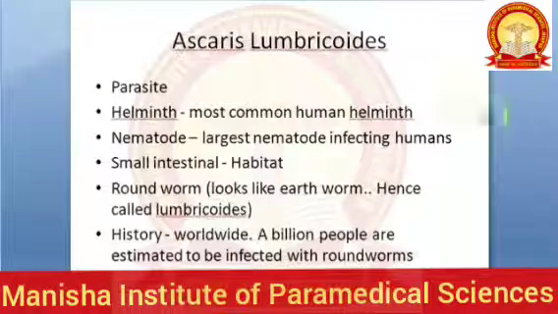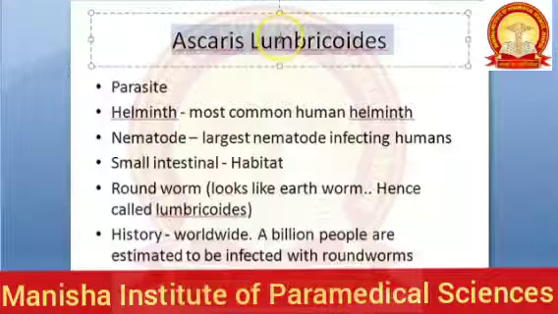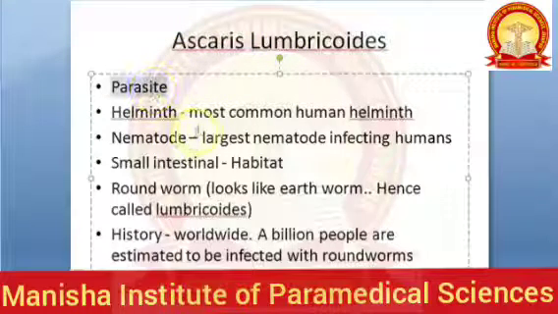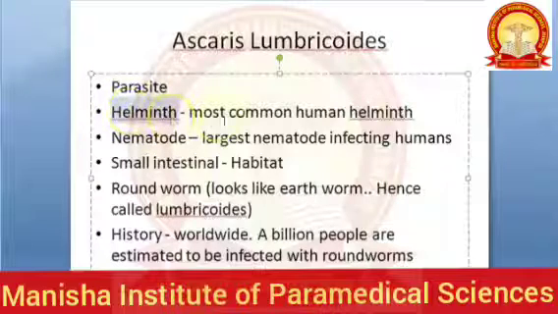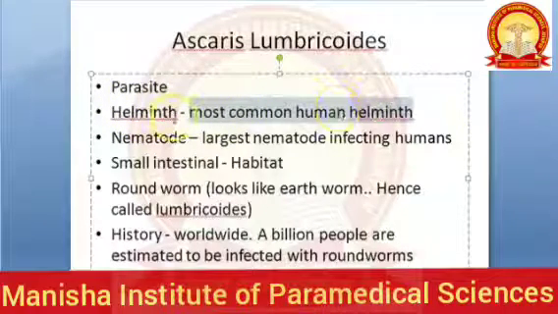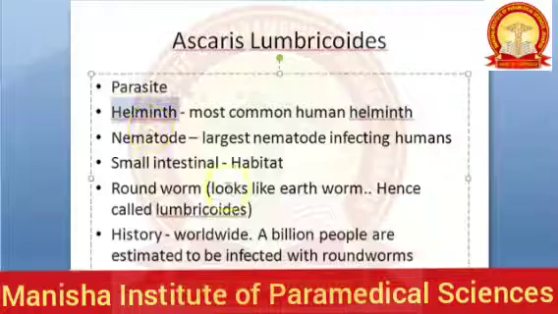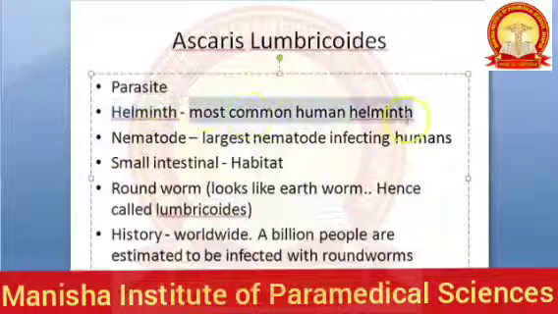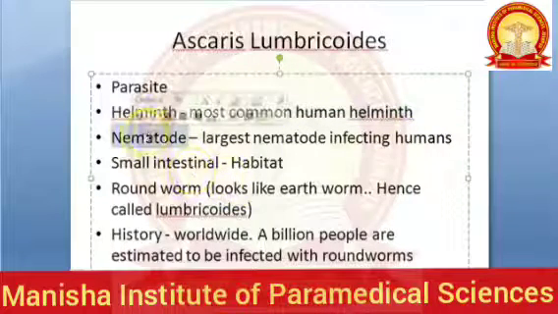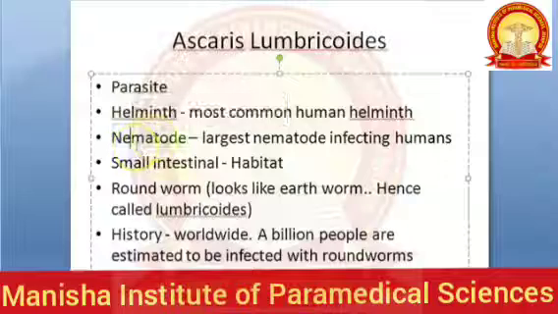Let's just take an introduction to Ascaris lumbricoides. It's a parasite, so we are studying it in parasitology. It's a helminth. It's the most common human helminth. Helminths actually come under kingdom Animalia. So you have to know about it. It's a nematode. Under helminths, what all do you have? Cestode, trematode, nematode. So it is a nematode.